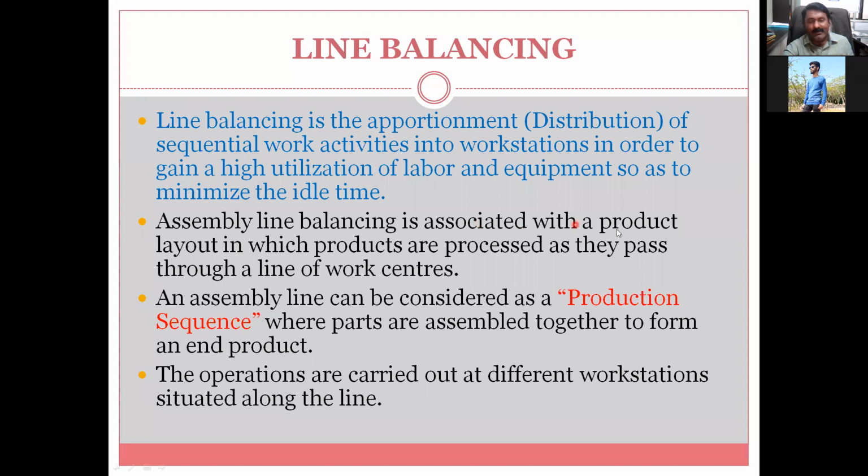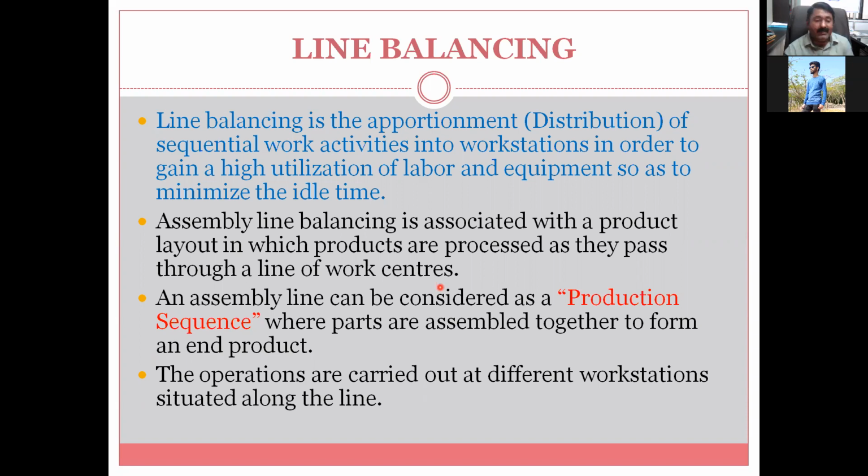Assembly line balancing is associated with a product layout in which the products are processed as they pass through a line of work centers. So this is the complete product layout. The machines are arranged as per the sequence of operations required. So if the first operation is drilling, then drilling sets are there. All the drills will be made. Next, reaming will be done. Then tapping operation, then fitting of the screws, and whatever operation comes next. So it is associated with a complete product layout and it will pass through as a line of work centers.